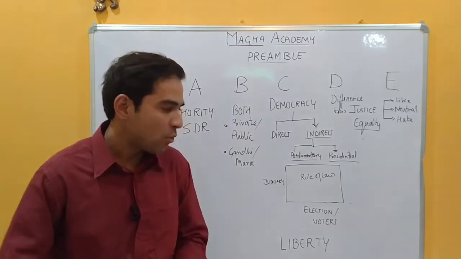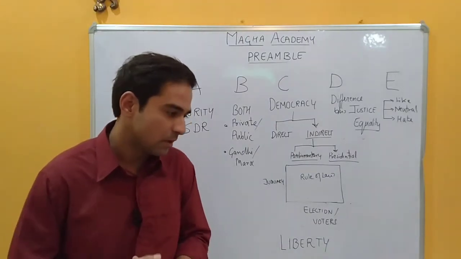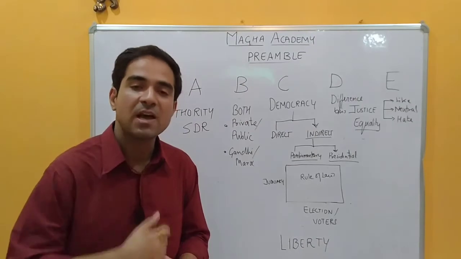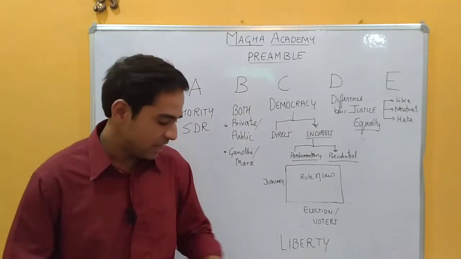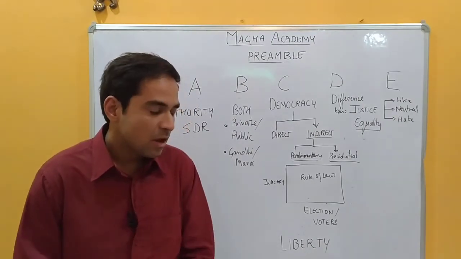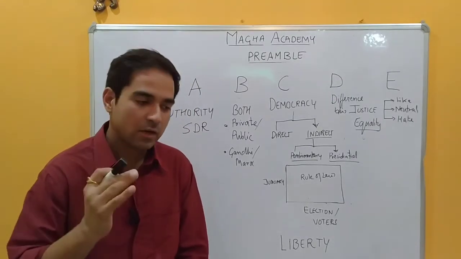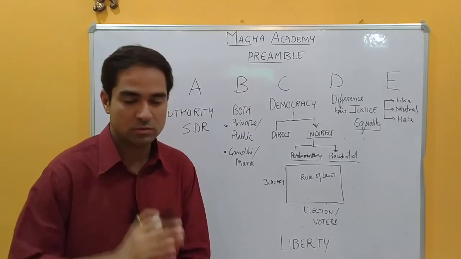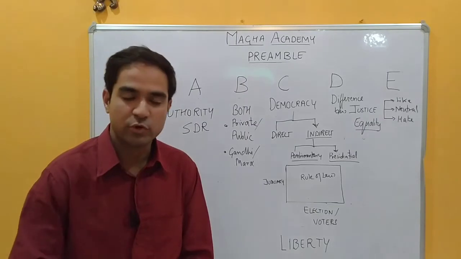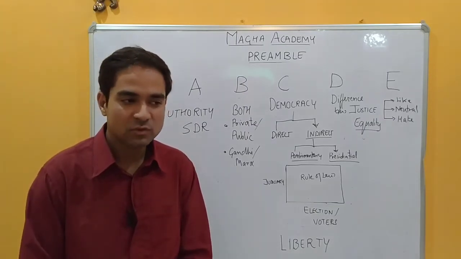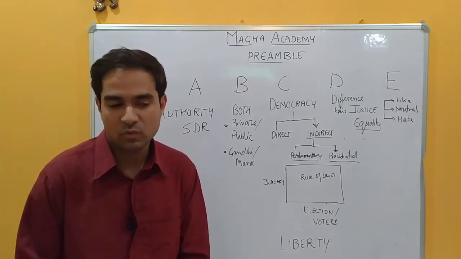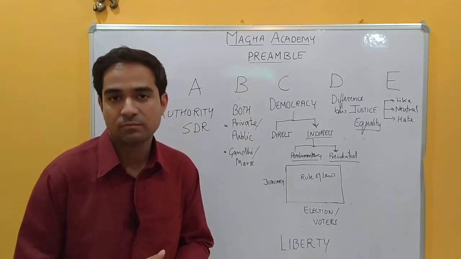And now I want to bring a person, Dr. B.R. Ambedkar. What he says, he discusses that, he says that political democracy cannot survive without social democracy. What do you want to say by this?